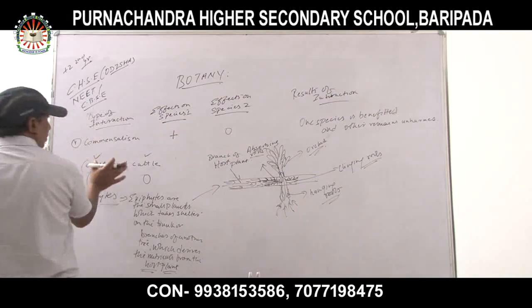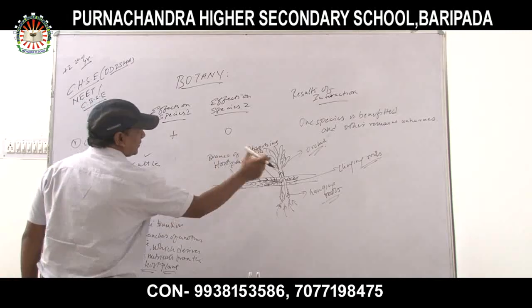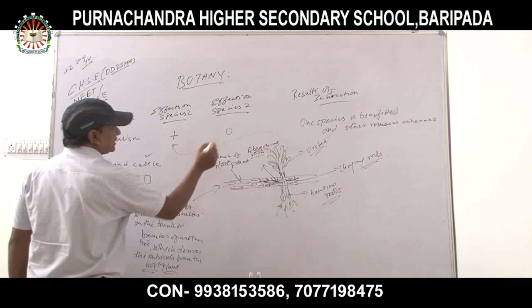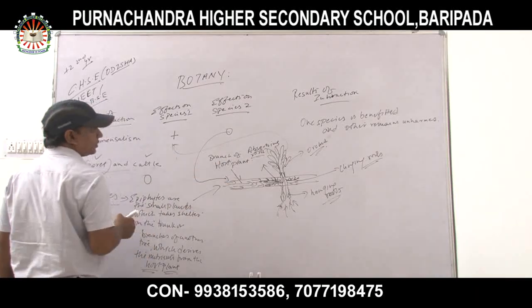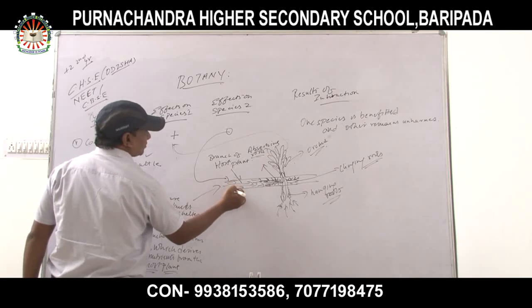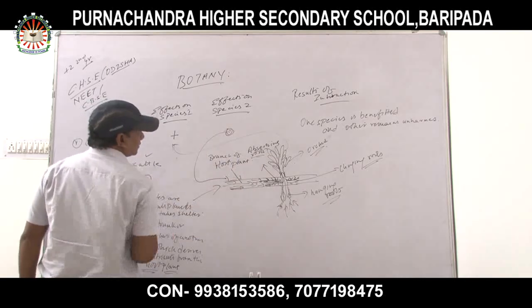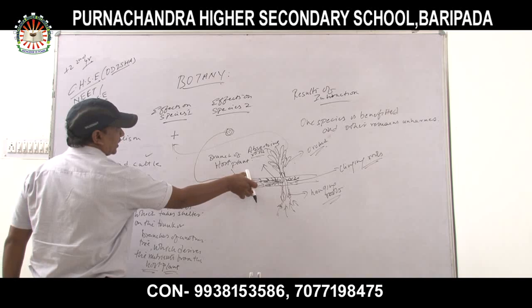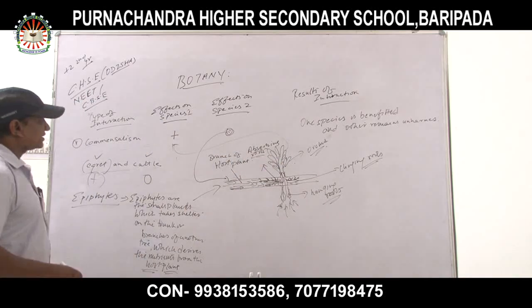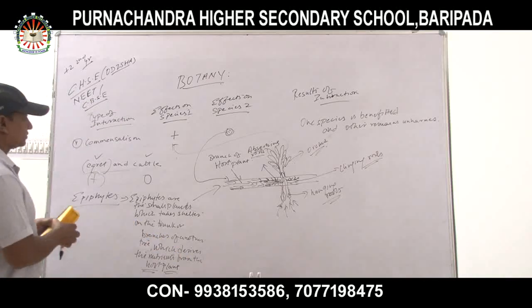These are the examples of commensalism. Now epiphytes exhibit positive, and this one negative. Okay, positive is orchid and negative is the other plant. It remains unharmed, but here the epiphyte is benefiting. Next, after commensalism, amensalism.